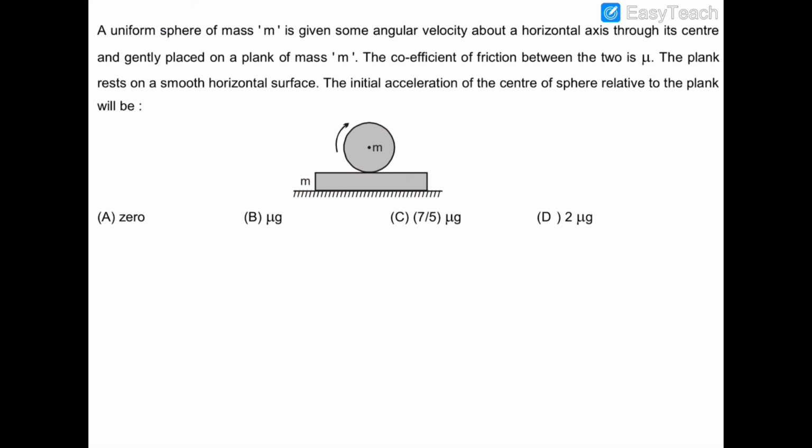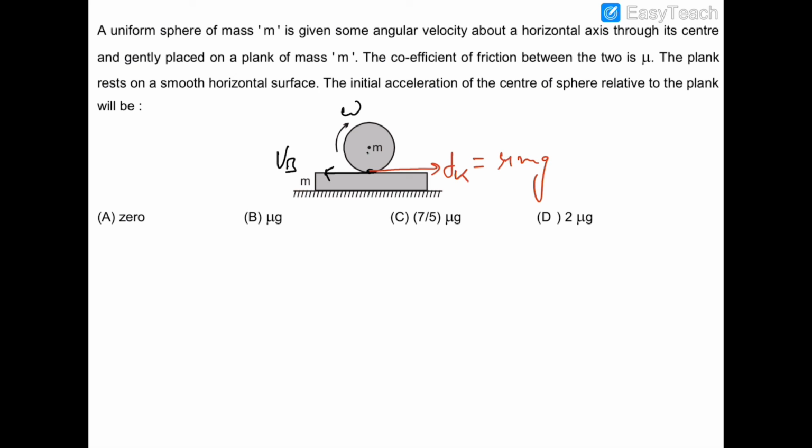So we know that initially this sphere is only rotating with omega. Therefore the velocity of this point on the sphere would be in the backward direction, Vb. So the friction would be acting on the sphere in the forward direction, and that would be the kinetic friction, because in this case sliding is occurring, and this is backward sliding because the contact point on the sphere is moving in the backward direction. To oppose this backward sliding, the kinetic friction would be acting in the forward direction. So the value of this kinetic friction will be mu mg.